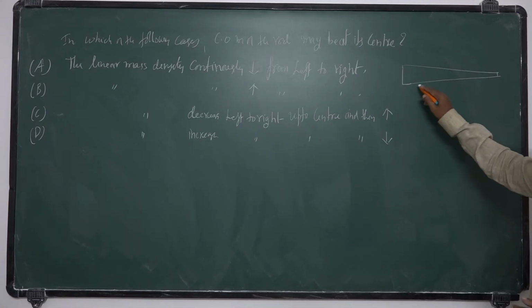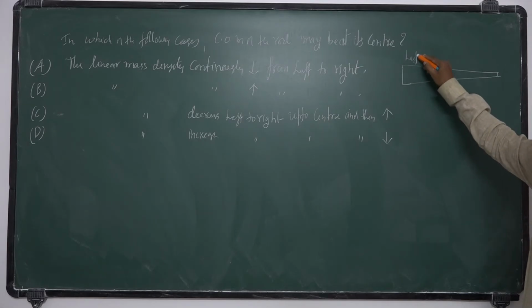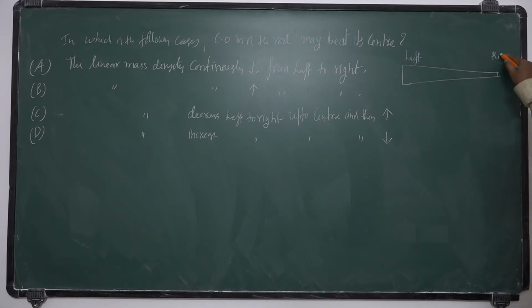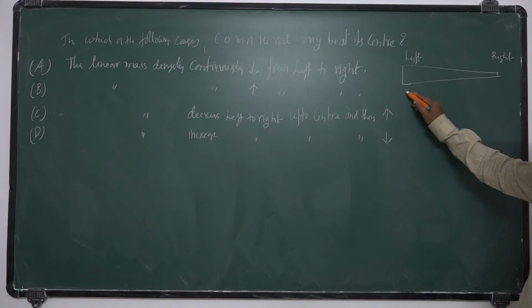Per unit length, mass gradually decreases from left to right. From left to right, this linear mass density decreases continuously. If it is uniform, the center of mass lies at its center.